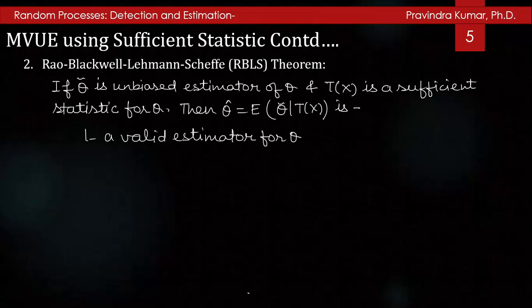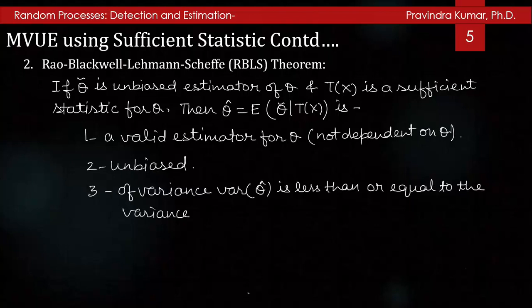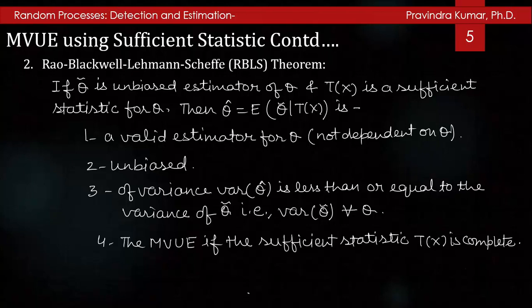It is a valid estimator for θ, does not depend on θ, and is unbiased, and the variance of θ̂ is less than or equal to the variance of θ̄ for all values of θ. And this is the MVUE if the sufficient test statistic T(x) is complete.